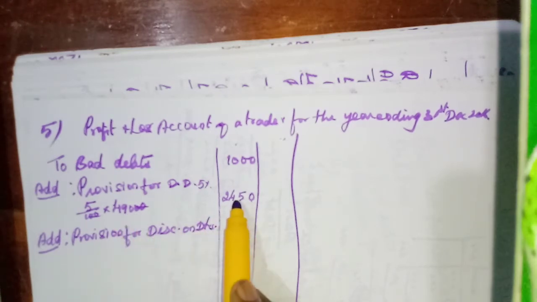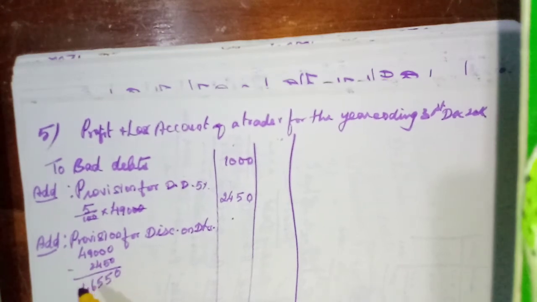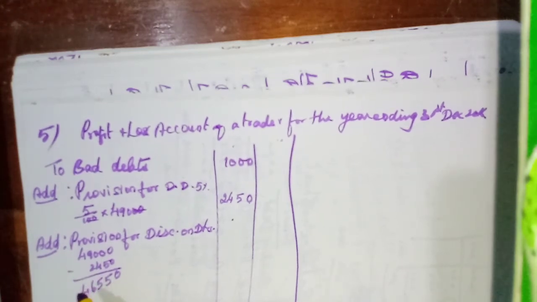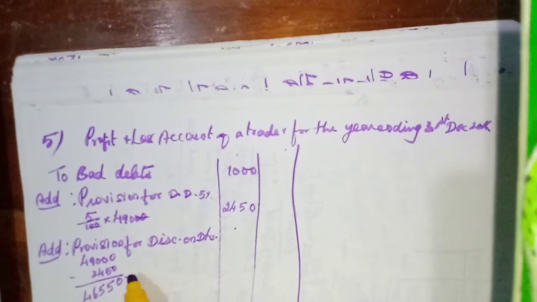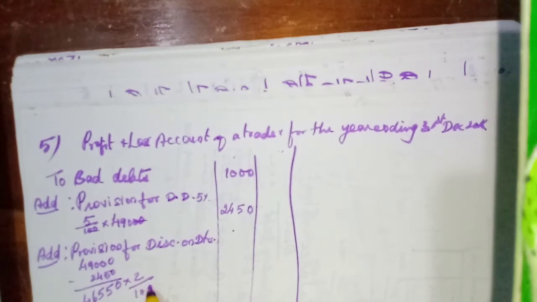We have to deduct this amount from this 49,000. Okay, so 49,000 minus 2,450. 9 minus 4, 5. Here 8 minus 2, 6. 4. So 46,550 into, what is the rate? 2%, 2 by 100.